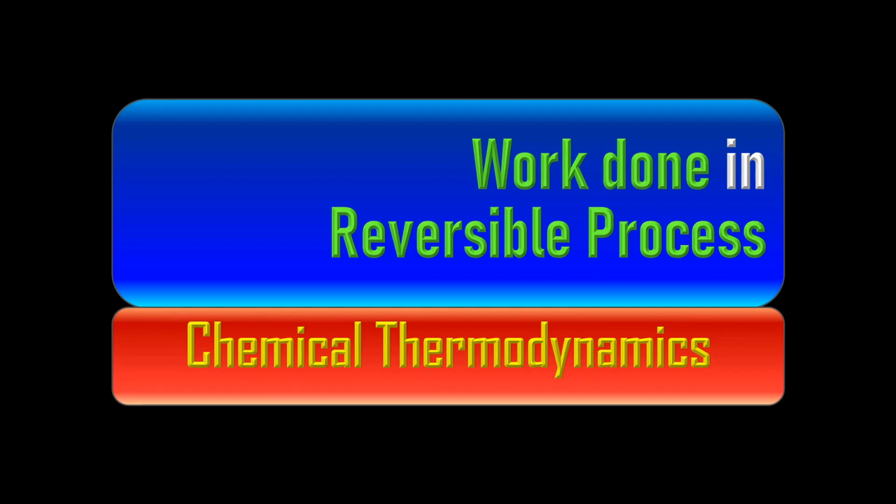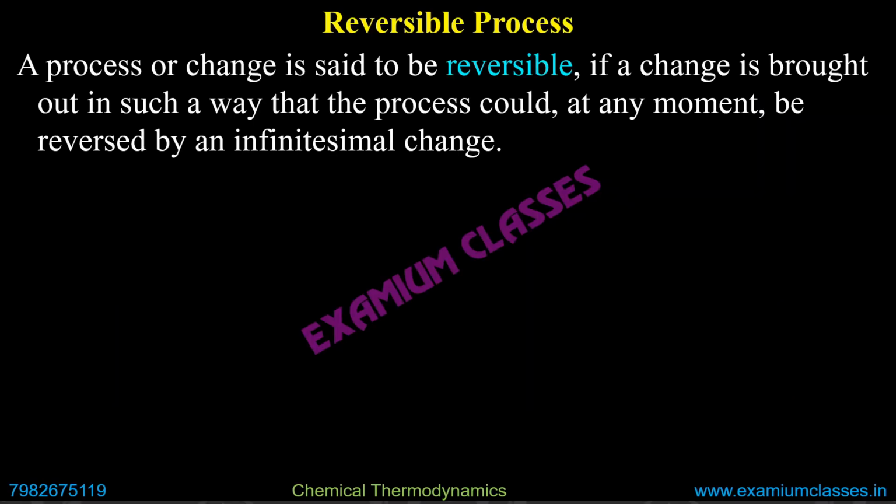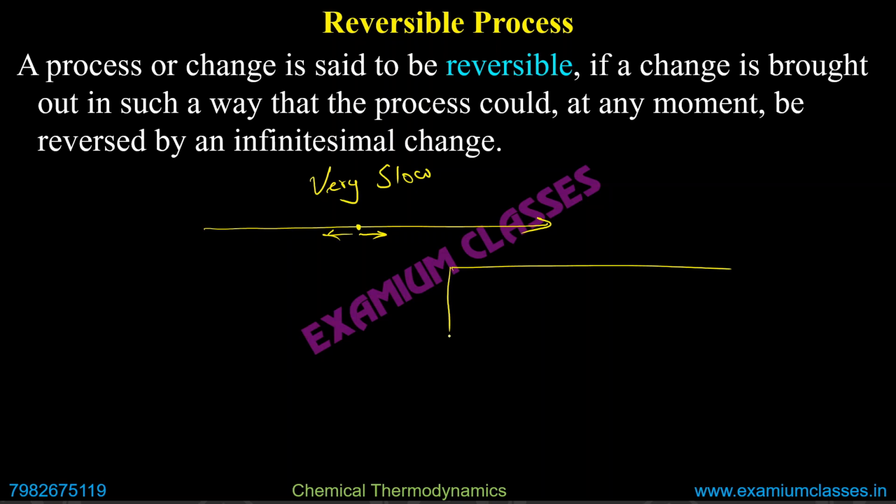Then work done in reversible process. Reversible processes are slow processes. If a process is happening very slowly, so slow that at any point of time you can't say whether it is moving in the right direction or in the left direction. Suppose you are applying pressure, I consider the same example. You are applying the pressure on the piston, but you are applying it so slowly that at any point of time the piston looks stable or stationary.